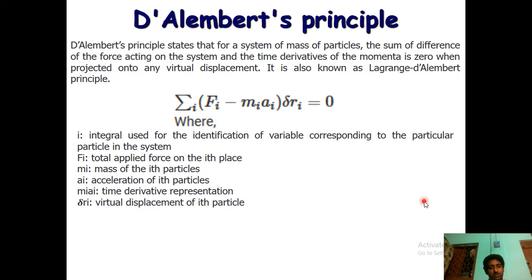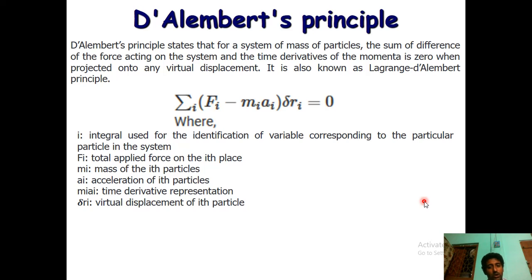So, D'Alembert's principle. D'Alembert's principle describes how a particle behaves, what the particle mechanics is, according to the mass. It says that the total force on a body, minus the mass times the acceleration, multiplied by the virtual displacement dr_i, should be equal to 0.